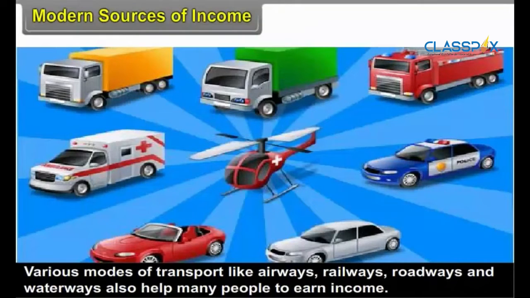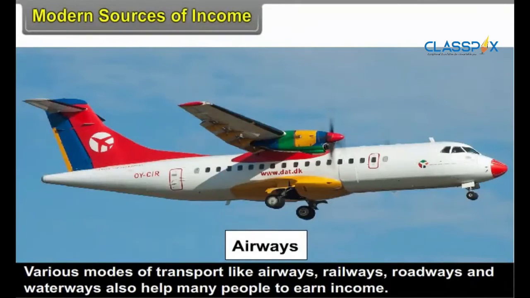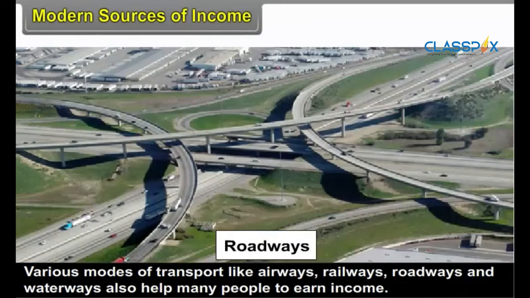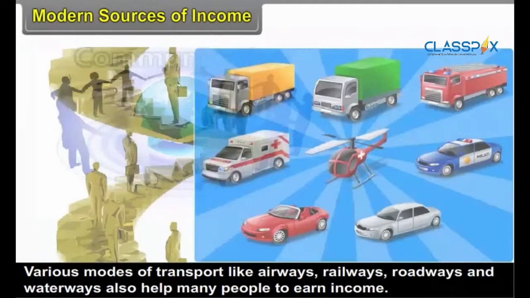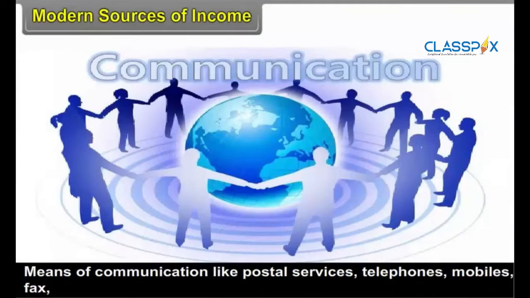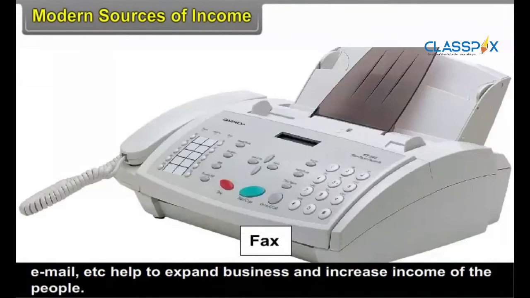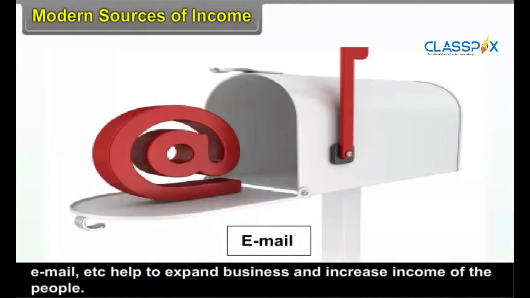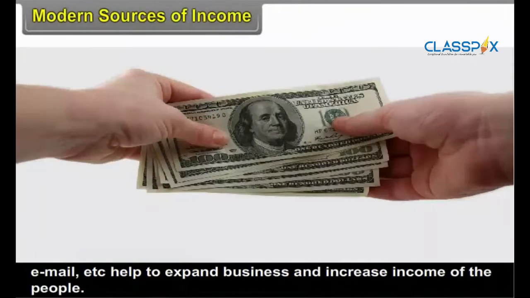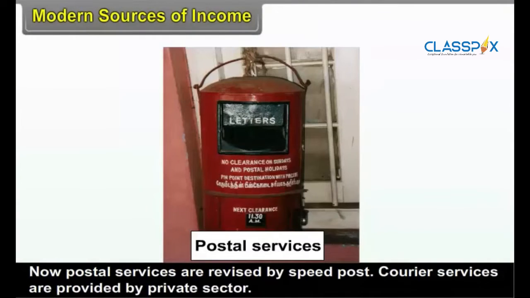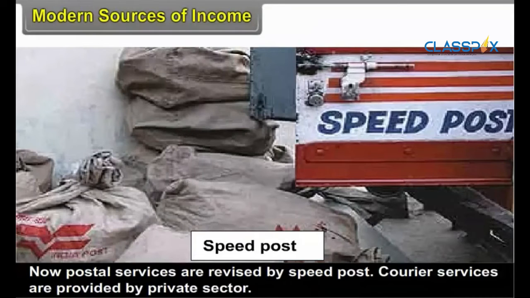Various modes of transport like airways, railways, roadways and waterways also help many people to earn income. Means of communication like postal services, telephones, mobiles, fax, email, etc. help to expand business and increase the income of the people. Now, postal services are revised by Speed Post.